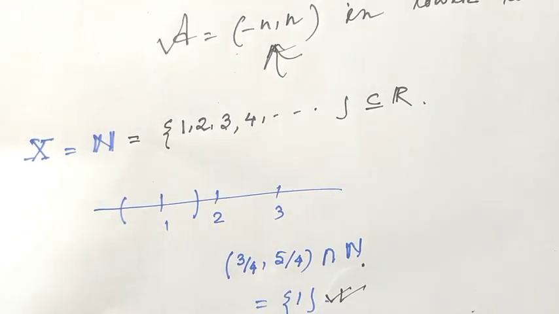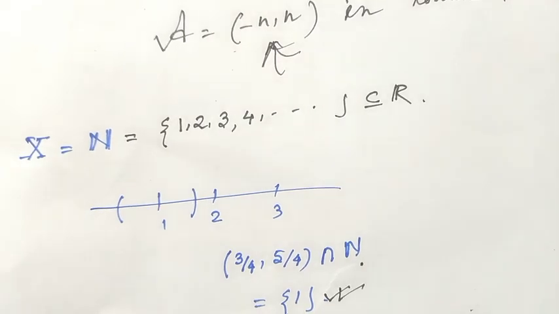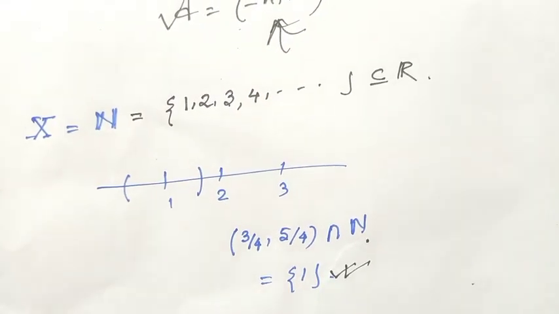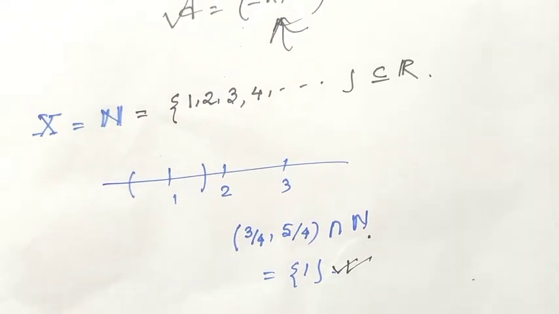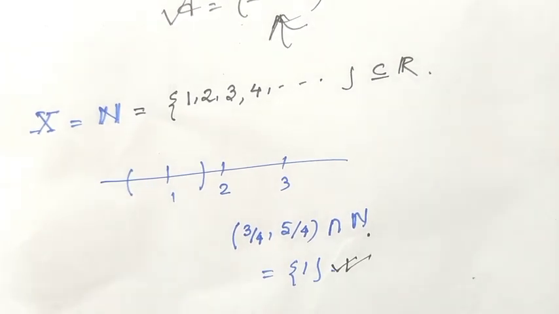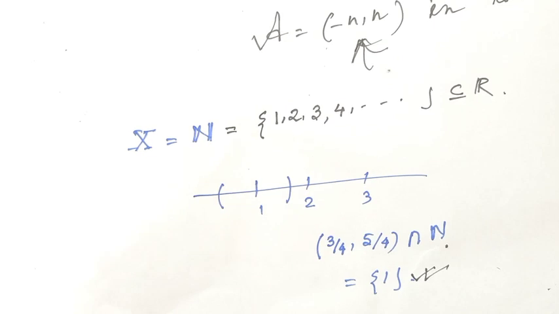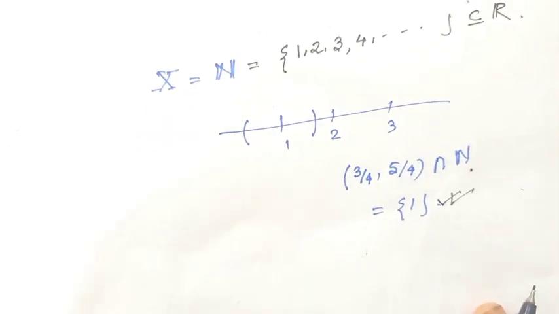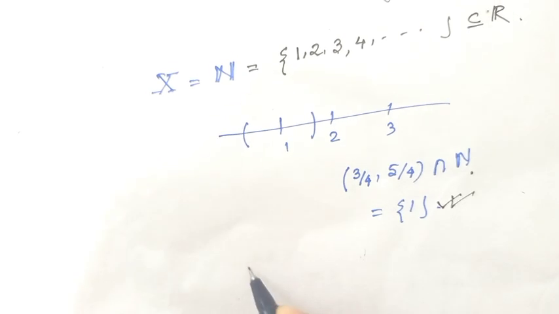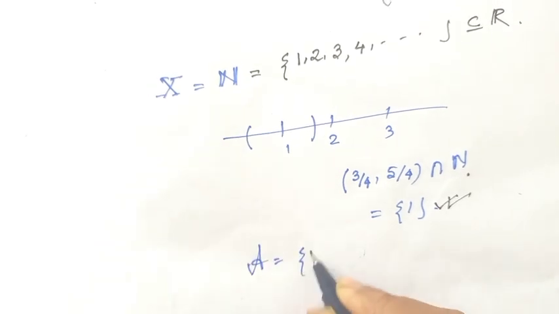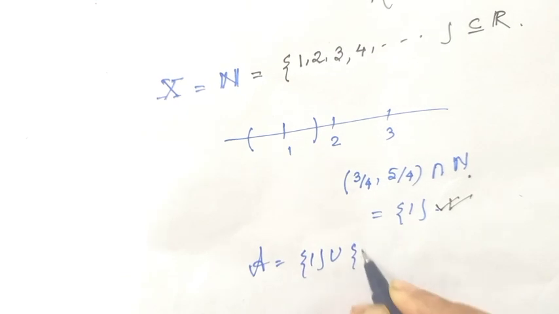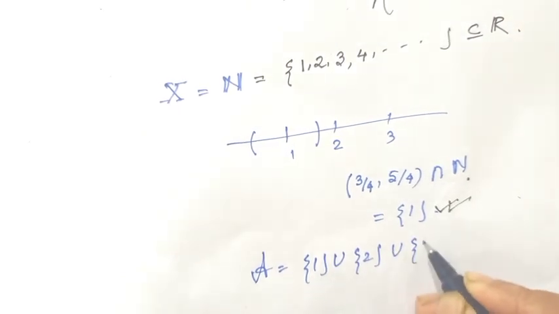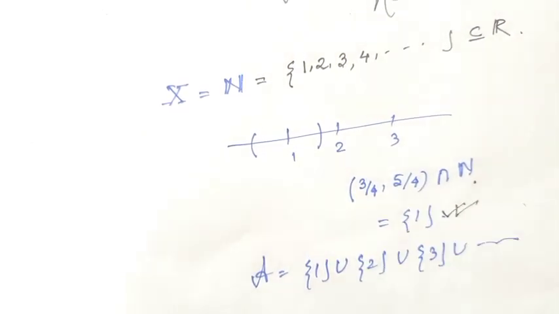So in the subspace topology the natural numbers form a discrete topology, and this is not compact, because since this is the discrete topology, the open cover looks like every single element. That means the open cover is the singleton set {1} union {2} union {3}, and so on.